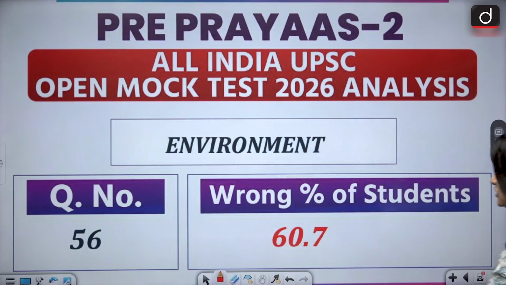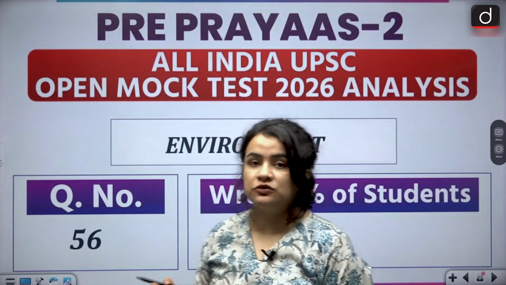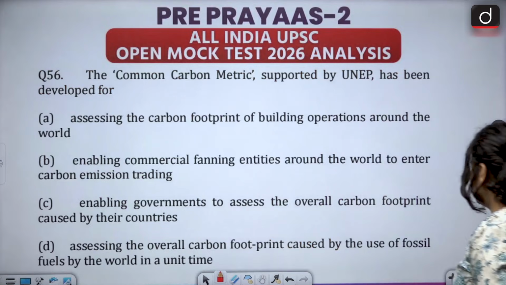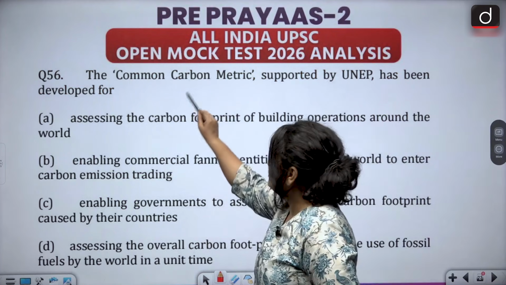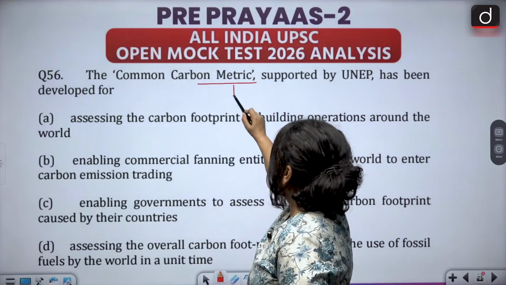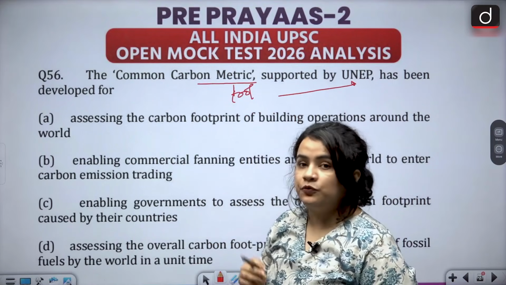Now the next question. Again, over 60% of the students who attempted the question got it wrong. This is question number 56 from the environment section. The common carbon metric supported by UNEP has been developed for. Now, what is the common carbon metric, students? It is actually a mechanism, or let's say a tool, which has been supported by the United Nations Environment Programme.